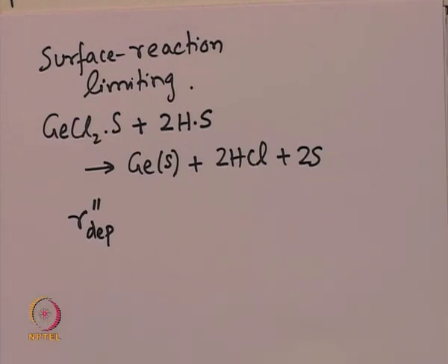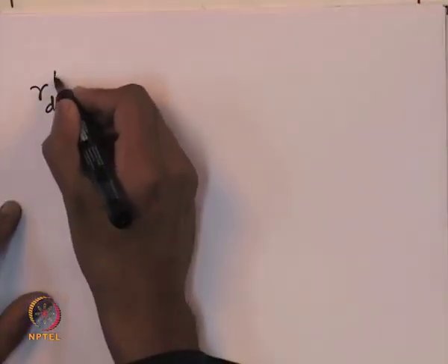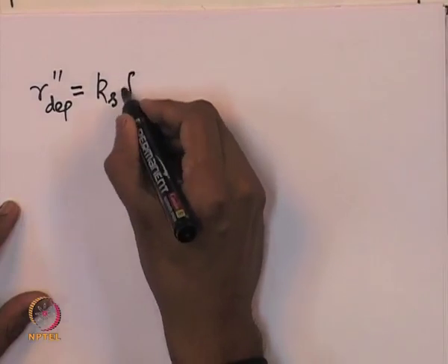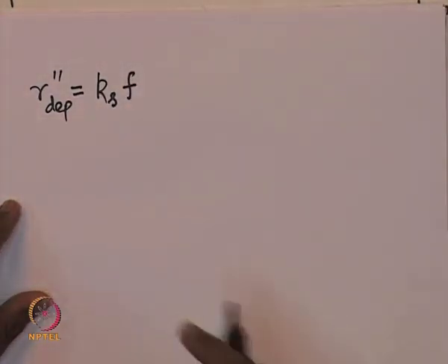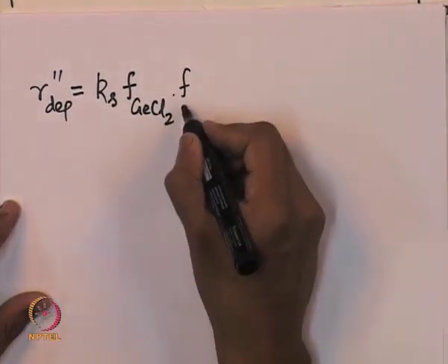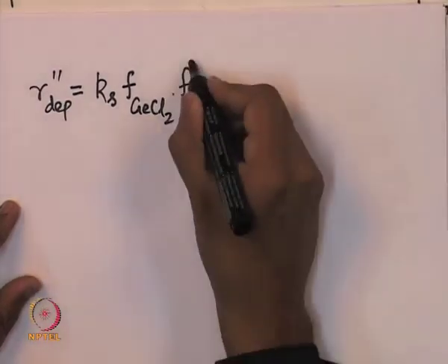of deposition of germanium must be a function of the total number of active sites which are actually present, total number of active sites on which the germanium chloride is adsorbed, and also the total number of active sites on which the hydrogen atoms are adsorbed. So, therefore, we can write this reaction rate as R deposition is equal to the specific reaction rate multiplied by the fraction of sites which are occupied by the germanium chloride multiplied by the fraction of sites which is occupied by the hydrogen atom and a square of that.